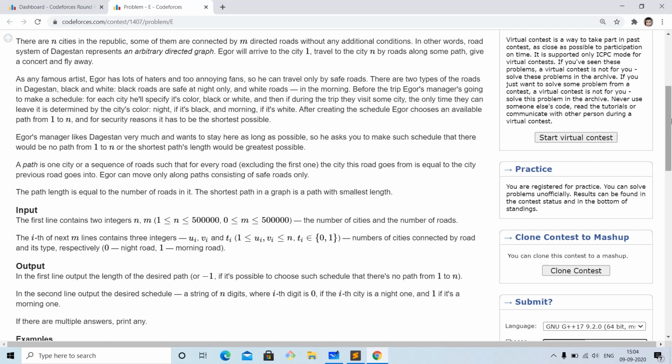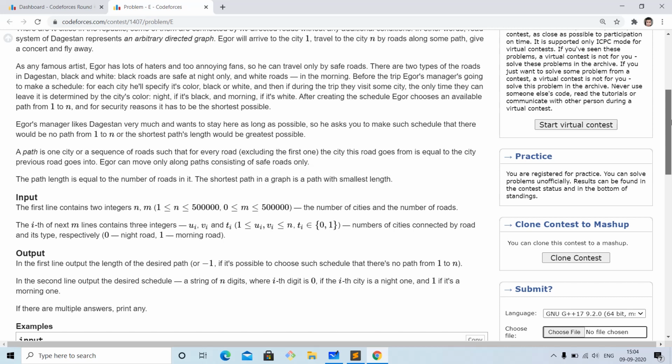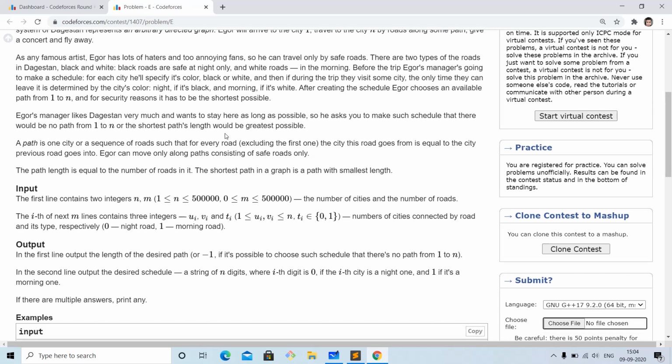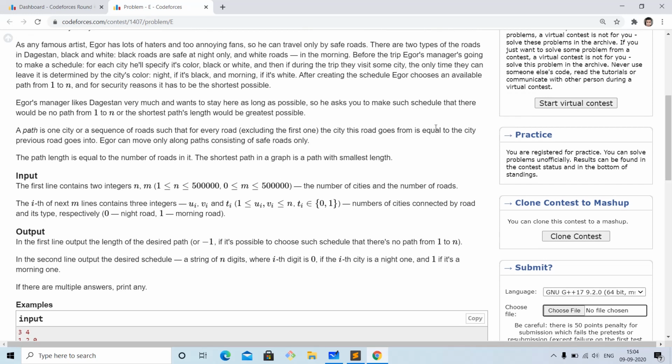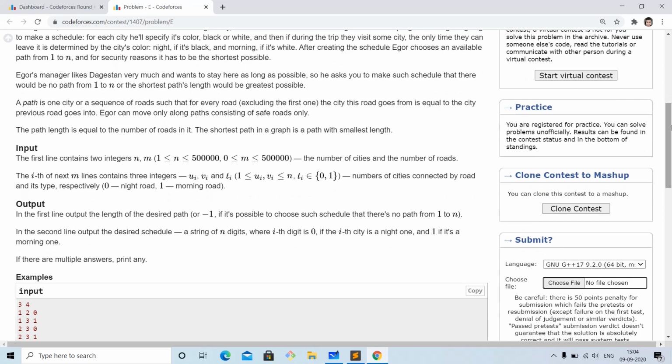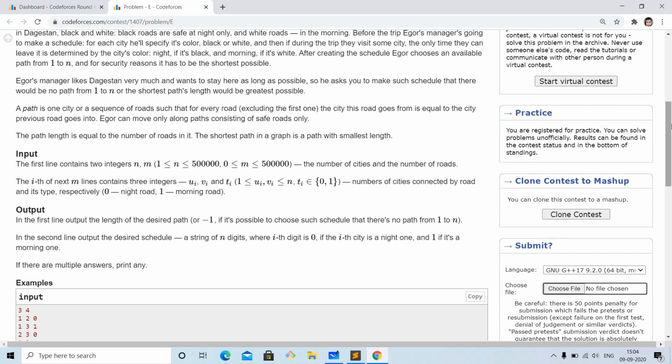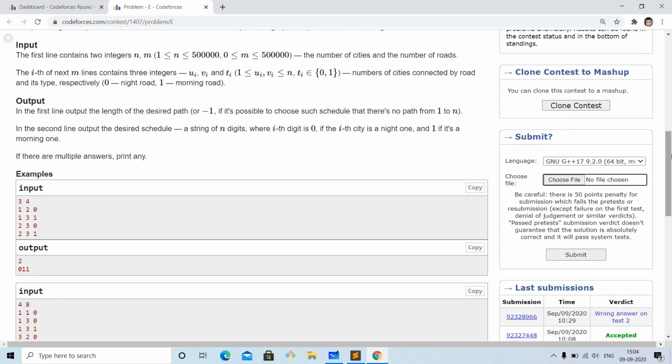Also, we have to assign the numbers to the vertices in such a way that the path from city 1 to city n will be the longest possible, but it should be the shortest path, so that we do not visit vertices again and again to make the path longer. But if we have to do that, then we have to do that. I will try to explain this through examples.